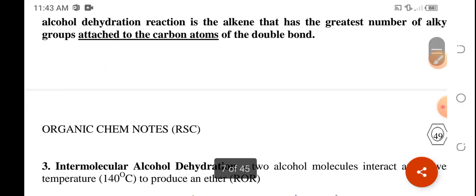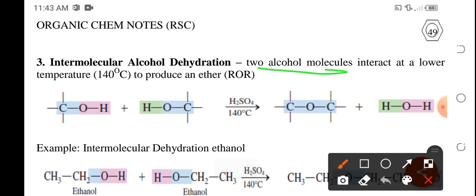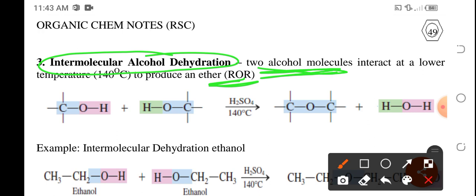However, pag inter, ibig sabihin, meron na siyang ibang kasama. 2 molecule na ng alcohol ang involved dito. Intermolecular alcohol dehydration will now produce ether, hindi na alkene, rather ether na. The mechanism of this reaction is that if this is alcohol 1 and this is alcohol 2, okay, so 2 na ang involved na alcohol for this type of dehydration.